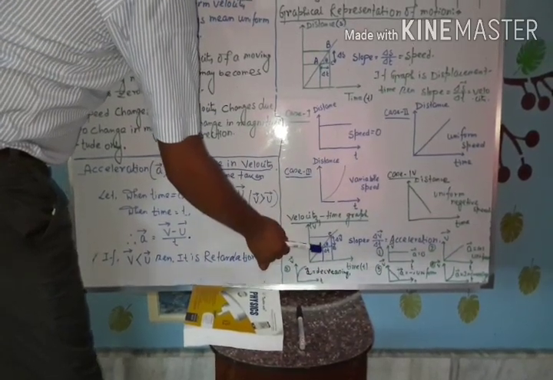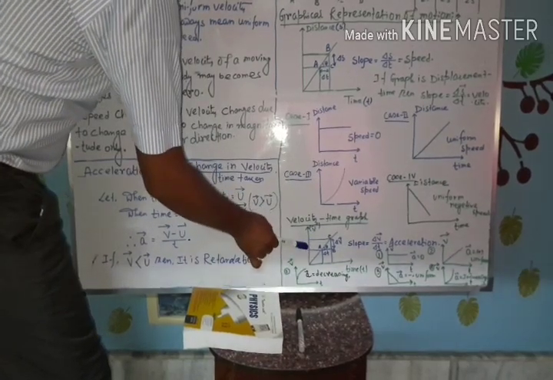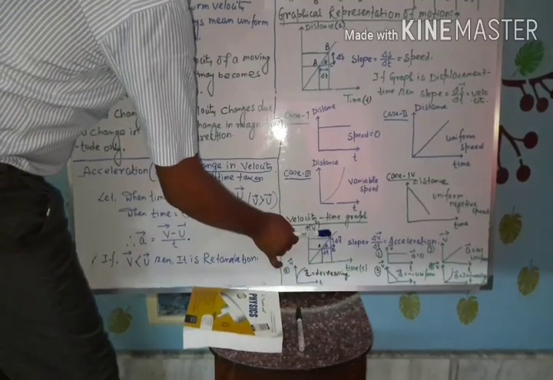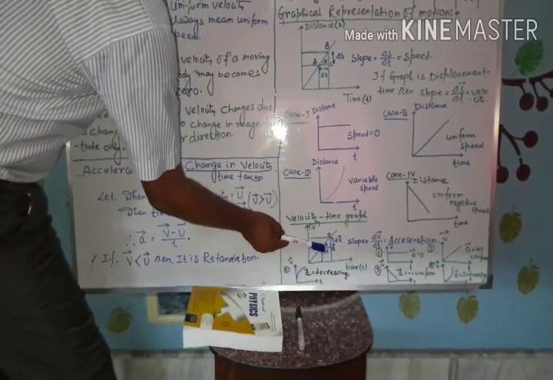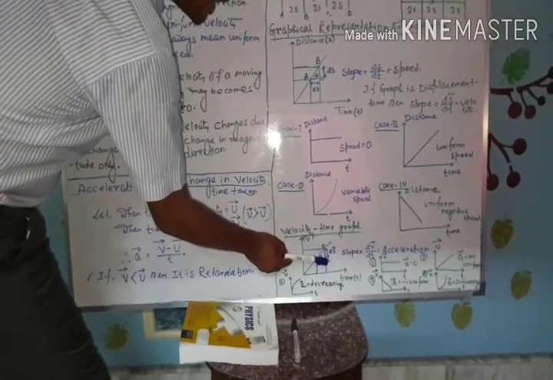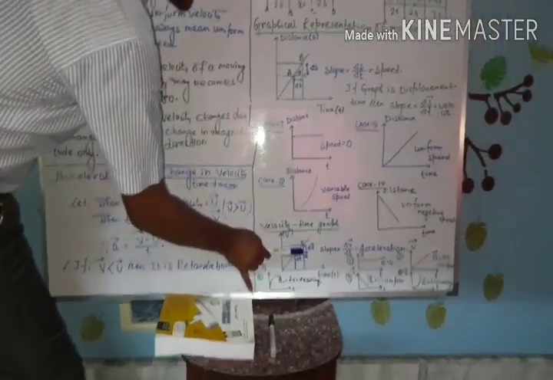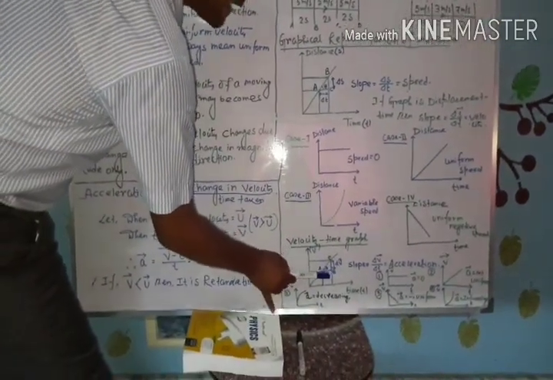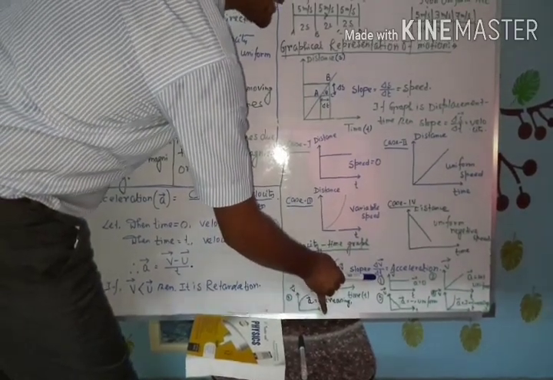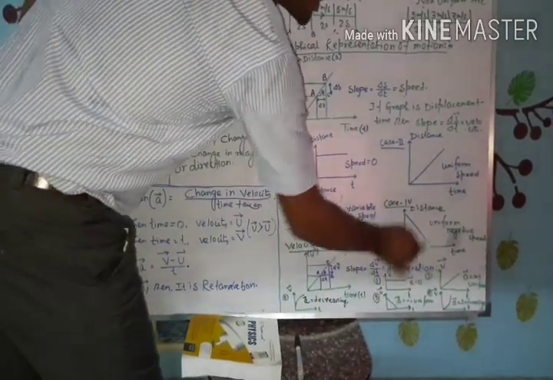From these 2 points, we draw the perpendicular on the time axis as well as on the velocity axis to construct a right angle triangle ABC. Of this triangle, with respect to this angle, BC is perpendicular, AB is base. So therefore, the slope of the graph with respect to this angle is del V by del T, which is change in velocity by time taken. That's why the slope of the velocity time graph gives us acceleration.